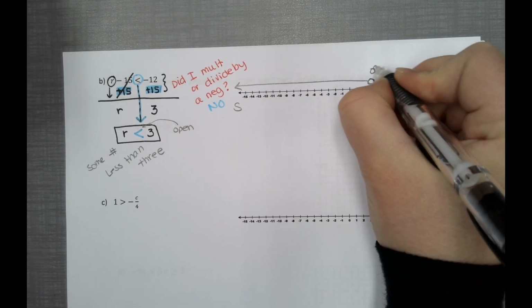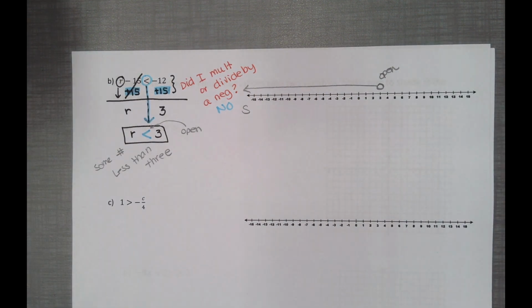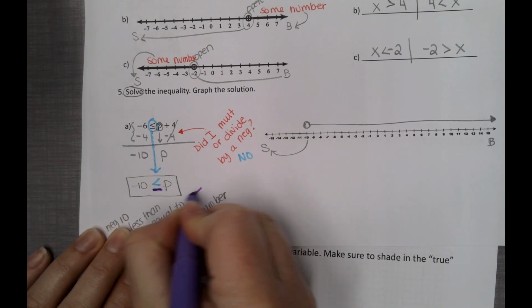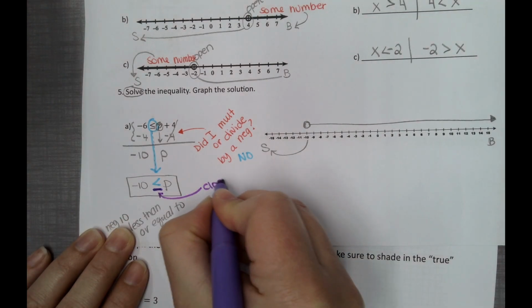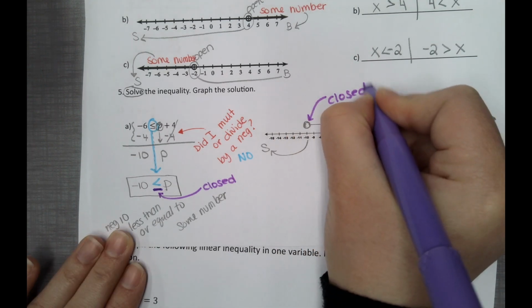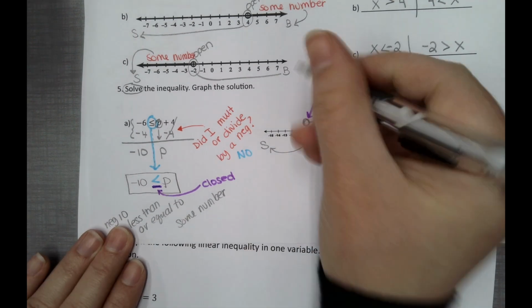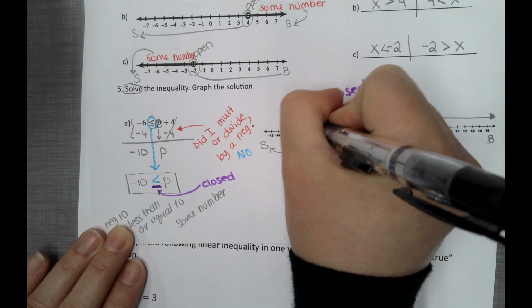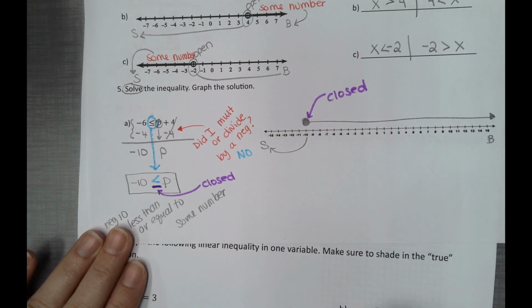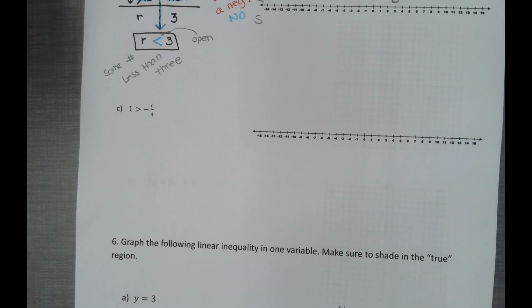Again, this is open. Let's go back to 5A. I made a mistake. Notice here that we do have this line right here, and since we have this line, this should be closed. Please fix that. So let me go back in and close at negative 10. Again, please fix that. Okay, moving on to C.